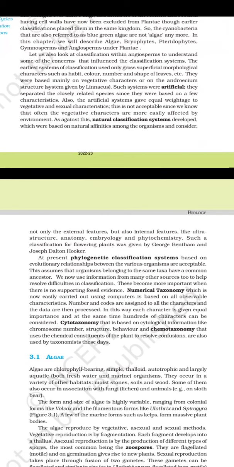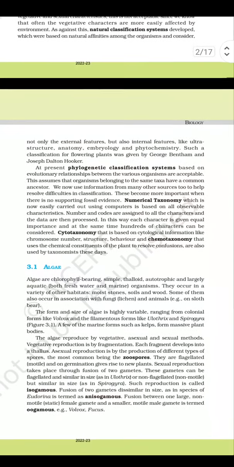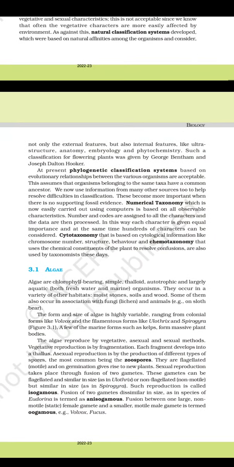Algae are chlorophyll-bearing, simple, thalloid, autotrophic organisms. They are largely aquatic, both freshwater and marine. They occur in a variety of other habitats, such as moist stones, soil, and wood. Some of them also occur in association with fungi, as lichens, and with animals, for example on sloth bear.